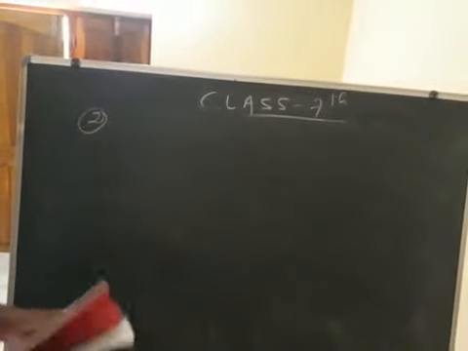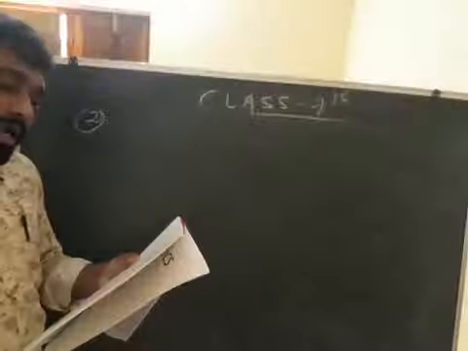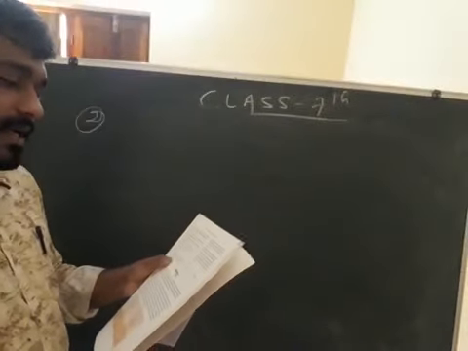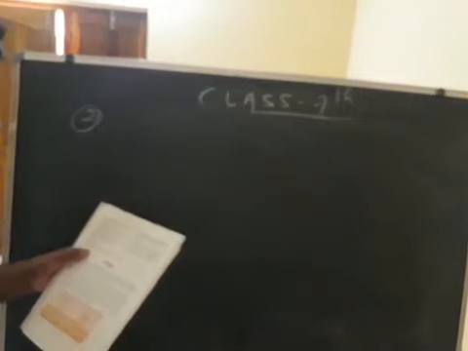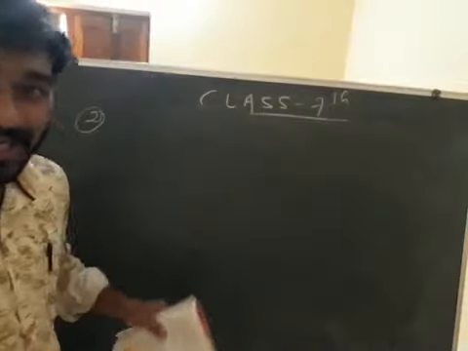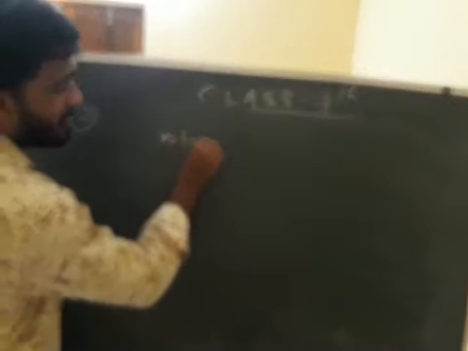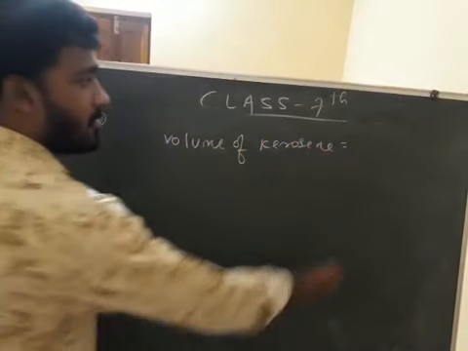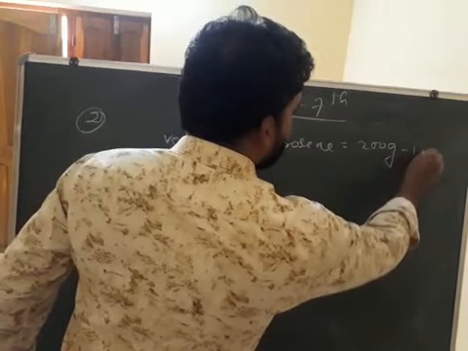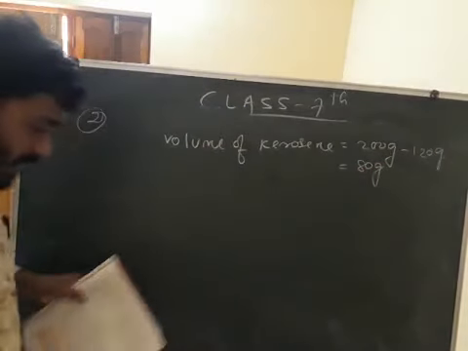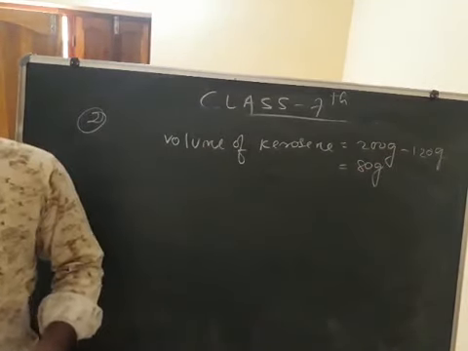What is the question given? A beaker weighs 120 gram when empty and 200 gram when filled with kerosene. Find the volume of the beaker. The density of kerosene is 800 kg per meter cube. So when it is empty it is 120 gram. After pouring kerosene it becomes 200 gram. Now mass of kerosene is equal to 200 gram minus 120 gram is equal to 80 gram. How much gram? 80 gram.